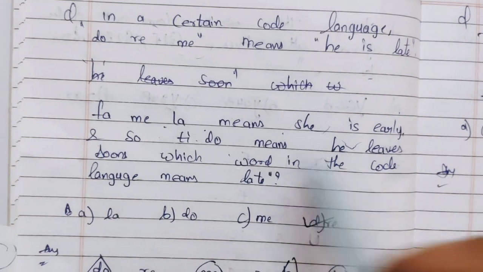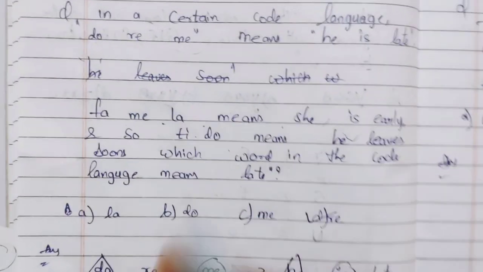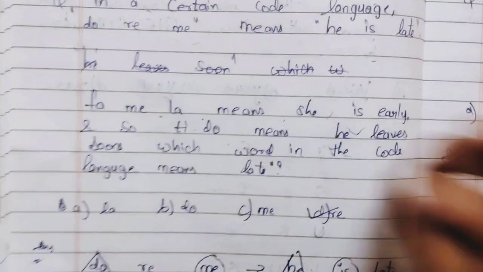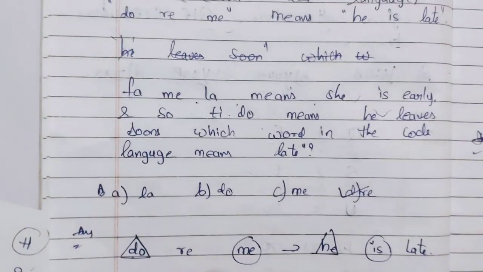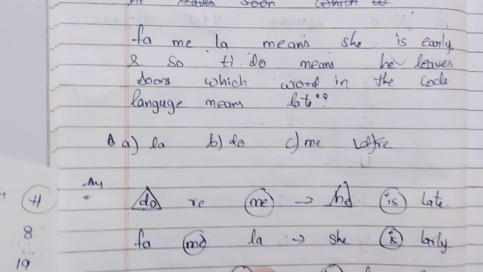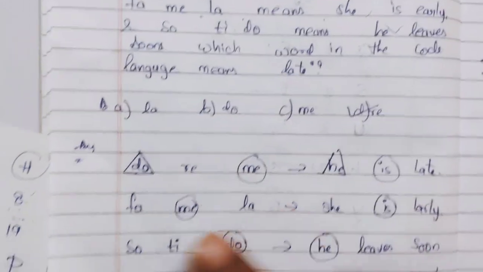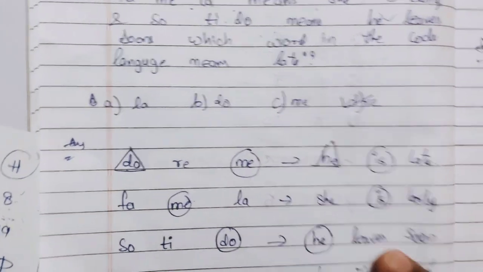Which word in the code language means late? Now we have to find which word is related to late. So first we will write the words which it's saying: do re me, he is late. Next we'll write fa me la, that is she is early, and so t do, that is he leaves soon.